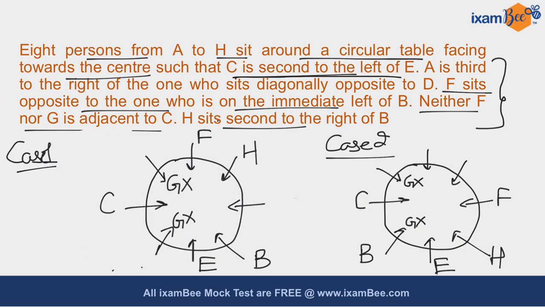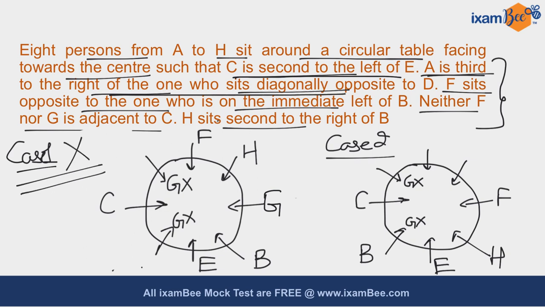Now you have to read your last statement that A is third to the right of the one who sits diagonally opposite to D. So if you focus on your case number 1, the only place for G is this. So you can place G over here. But if you try to place A, you cannot place A according to this particular statement. So you have to eliminate your case number 1. You can try fixing it, but you will not be able to fix it.